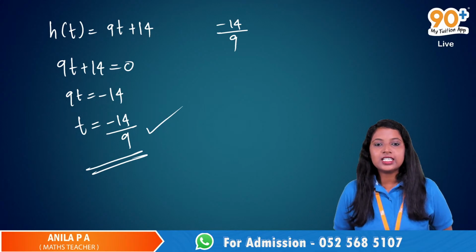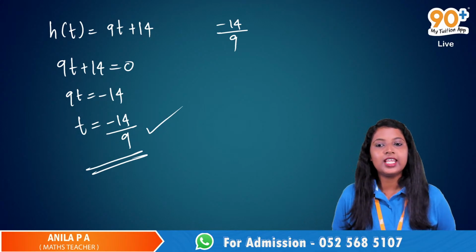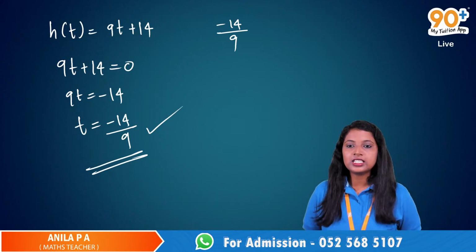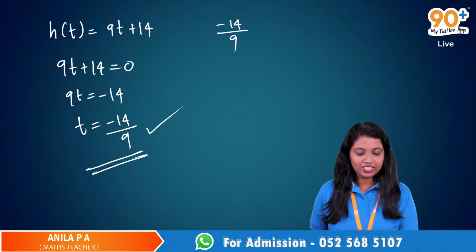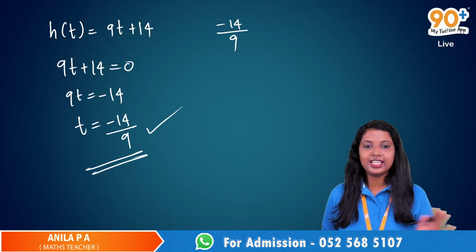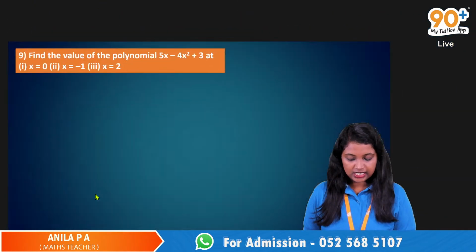So the answer is t equal to minus 14 by 9. I got the answer as minus 1.5. Oh okay, no need to divide and all. Just write it as minus 14 by 9. Okay, that's it. Now we have some questions.